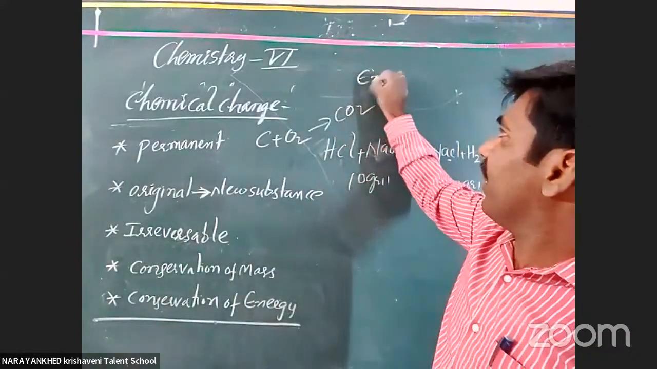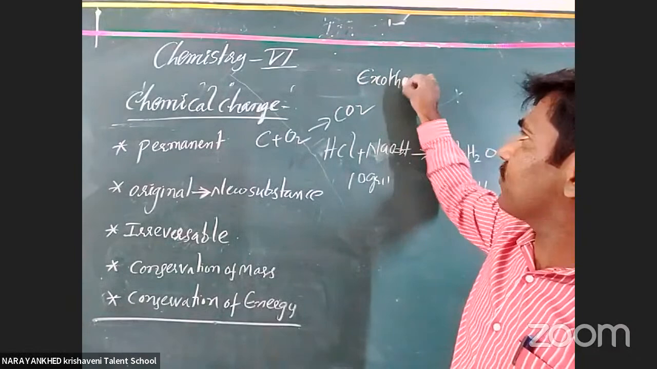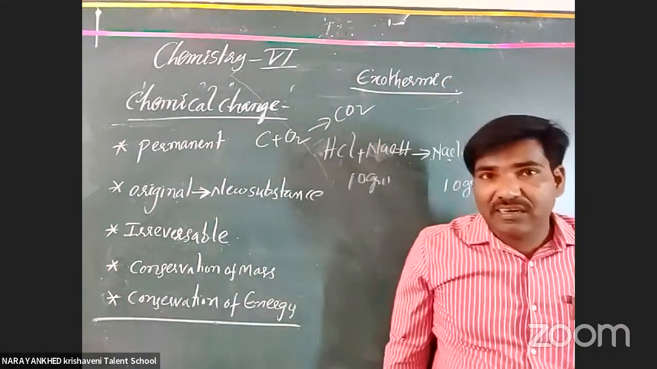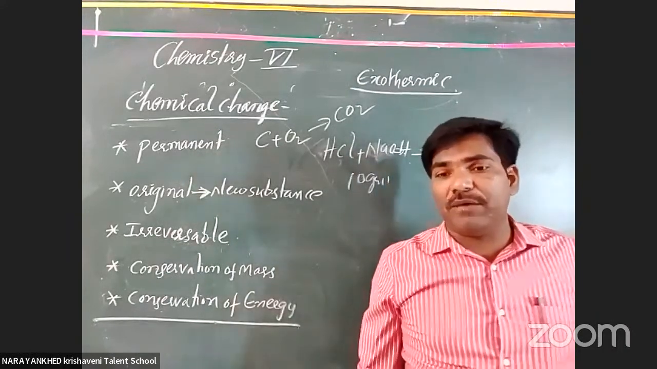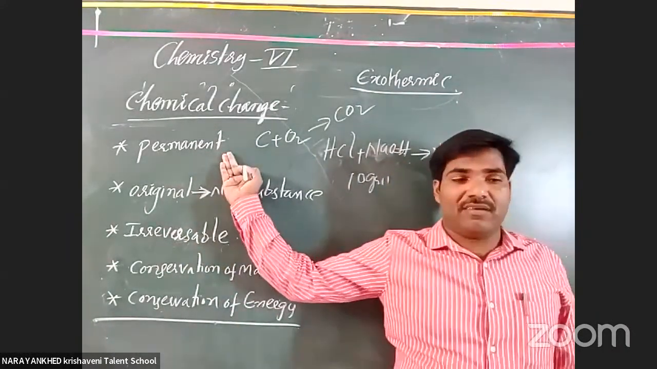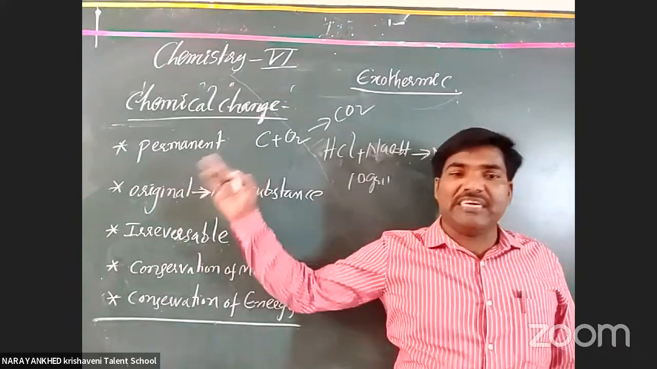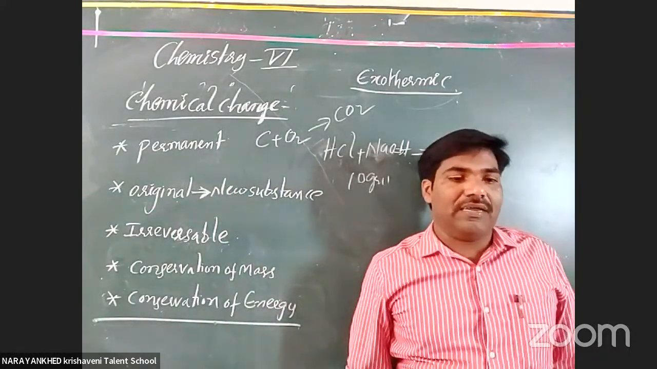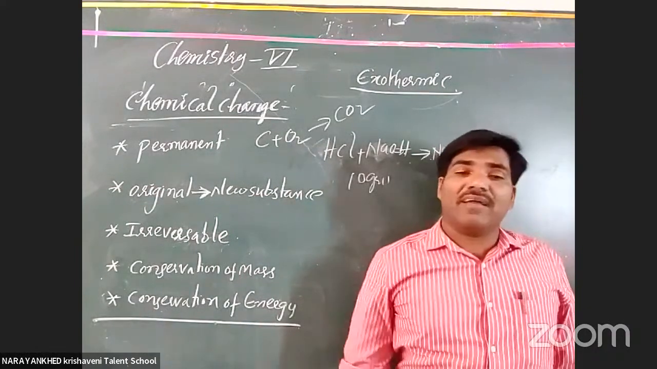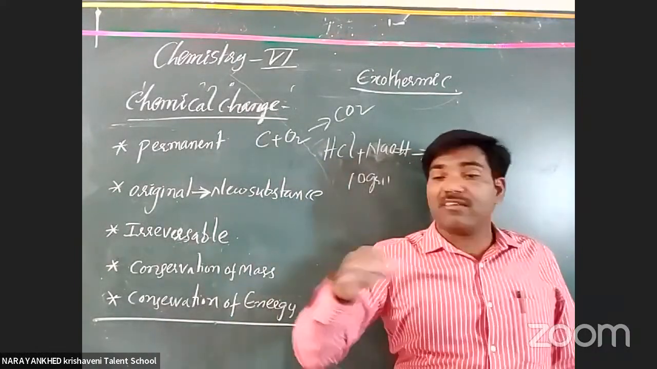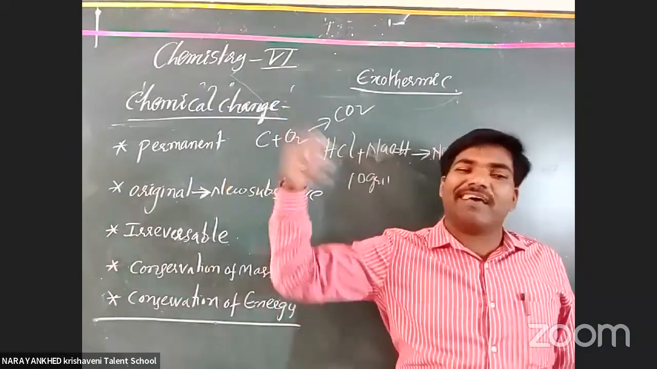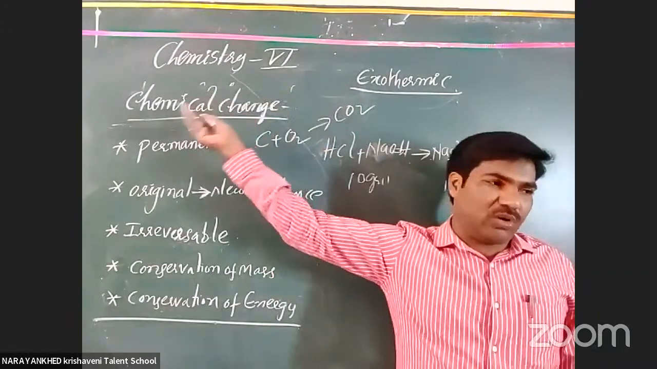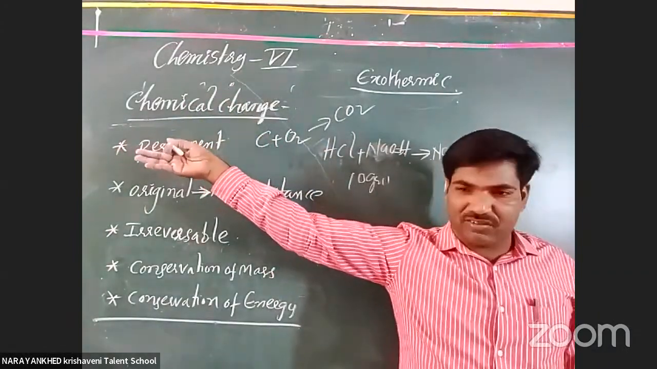What is it? Exothermic reaction means what? Heat energy is emitted because of a change. Because of any change, the heat energy may be emitted. That is called an exothermic reaction. Keep in your mind, exo means excess comes out. That is what is called an exothermic reaction.